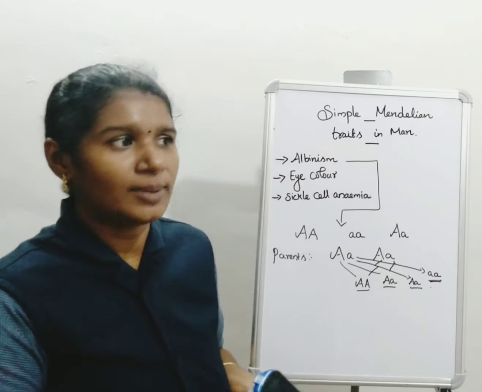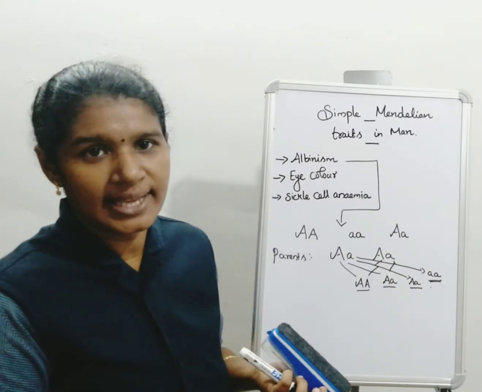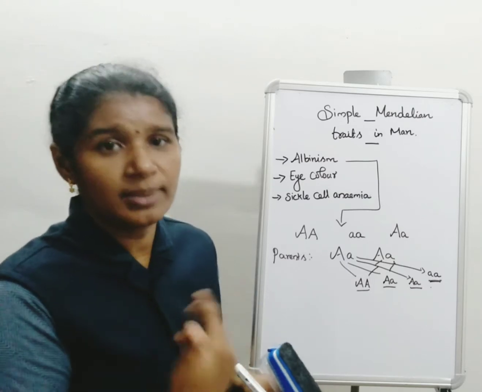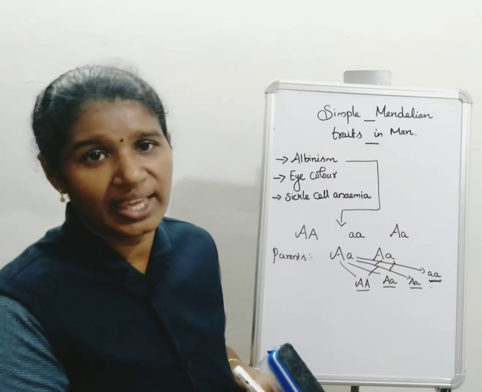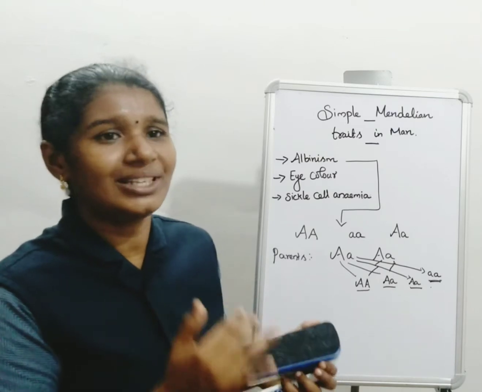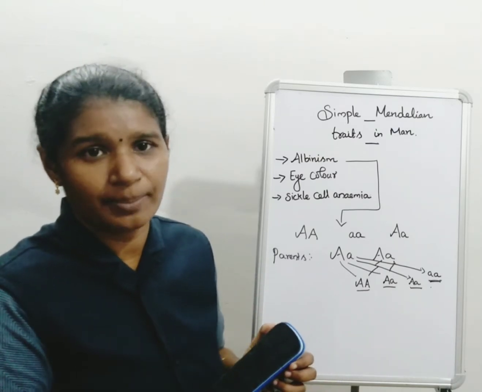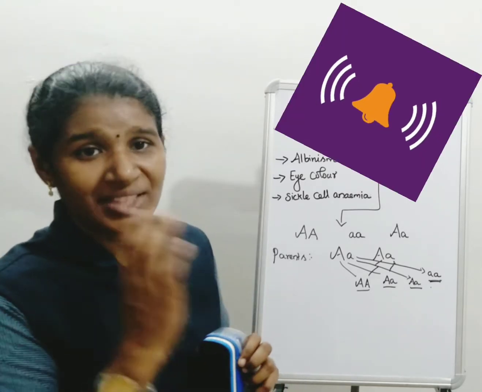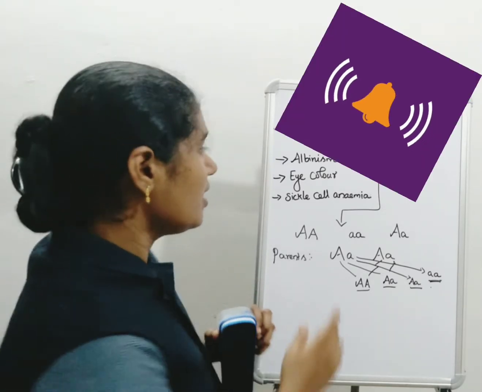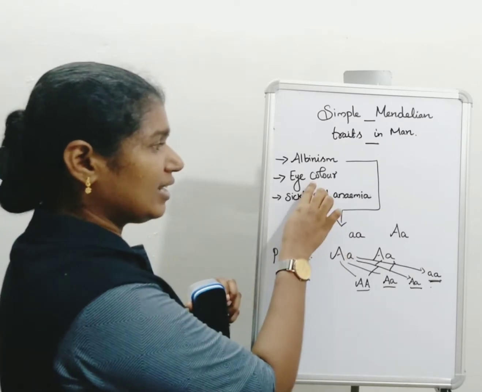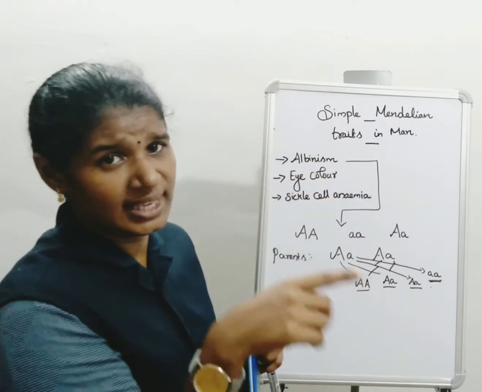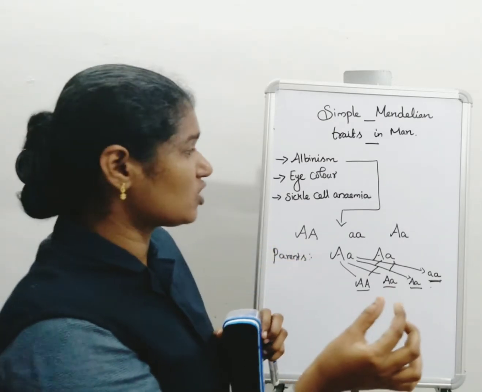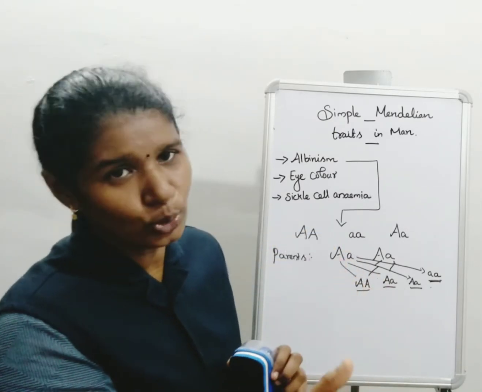Even if our parents have curly hair, we ourselves may not have curly hair, but sometimes our daughters or sons get the curly hair. In the subsequent generation it is suppressed, but anyway in one generation it will be expressed. That is called a Mendelian character. In eye color, brown eye is the dominant character and blue eye is the recessive character.